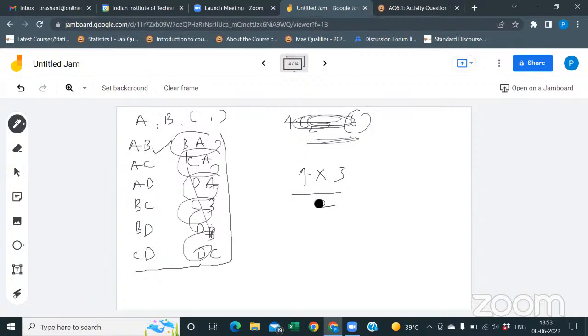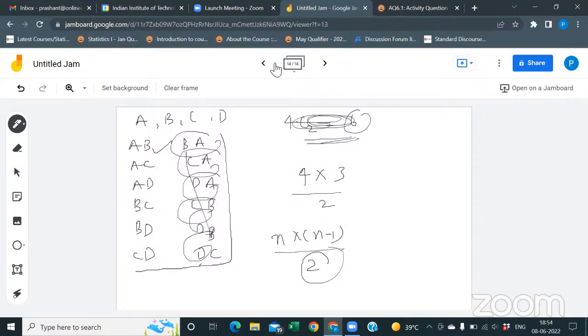Similarly, if there are n players, then n players play n into n minus 1 matches. But these also include cases of type AB and BA. B and A are the same, and that's why we divide by 2.